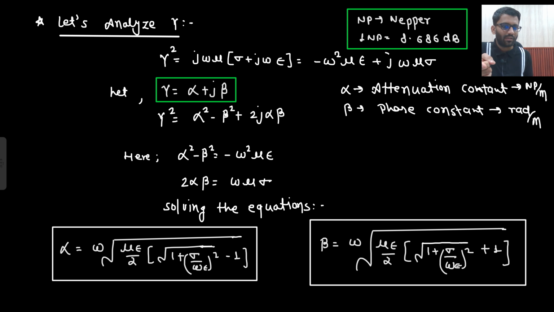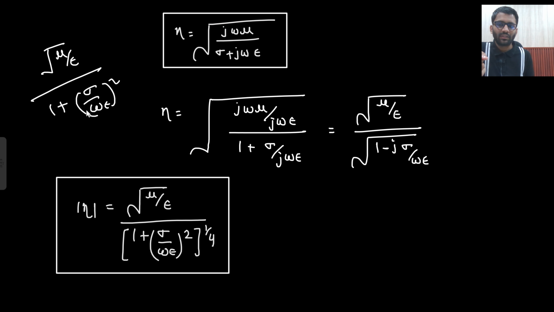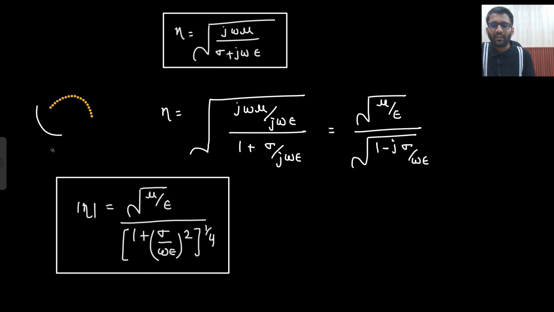Here there was one under root, but now there will be two under roots, so power 1 by 4. Is that clear to you? This is the way you will be able to remember it. And we will also be discussing sigma upon omega epsilon, after which the expression will be more clear to you. So this is the value of eta.